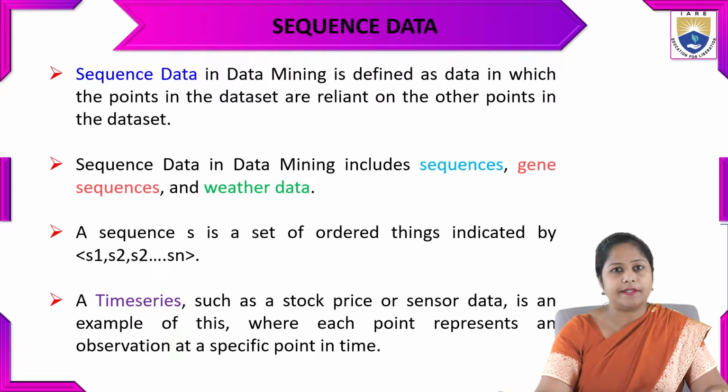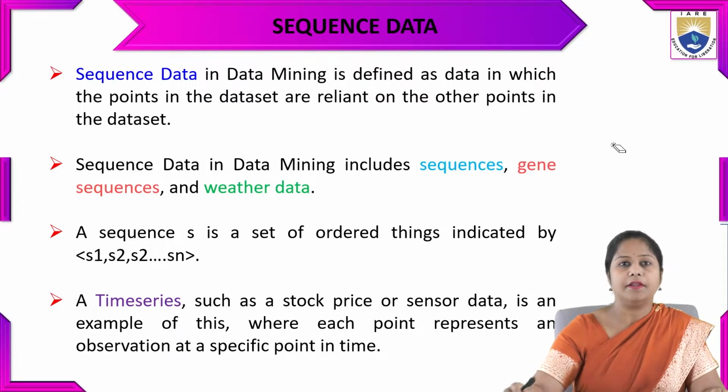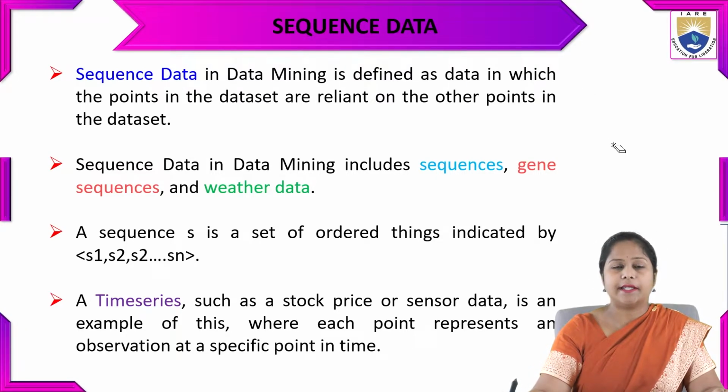What is sequence data? Sequence data in data mining is defined as data whose points are reliant on the other points in the data set. The sequence type of data includes gene expressions.